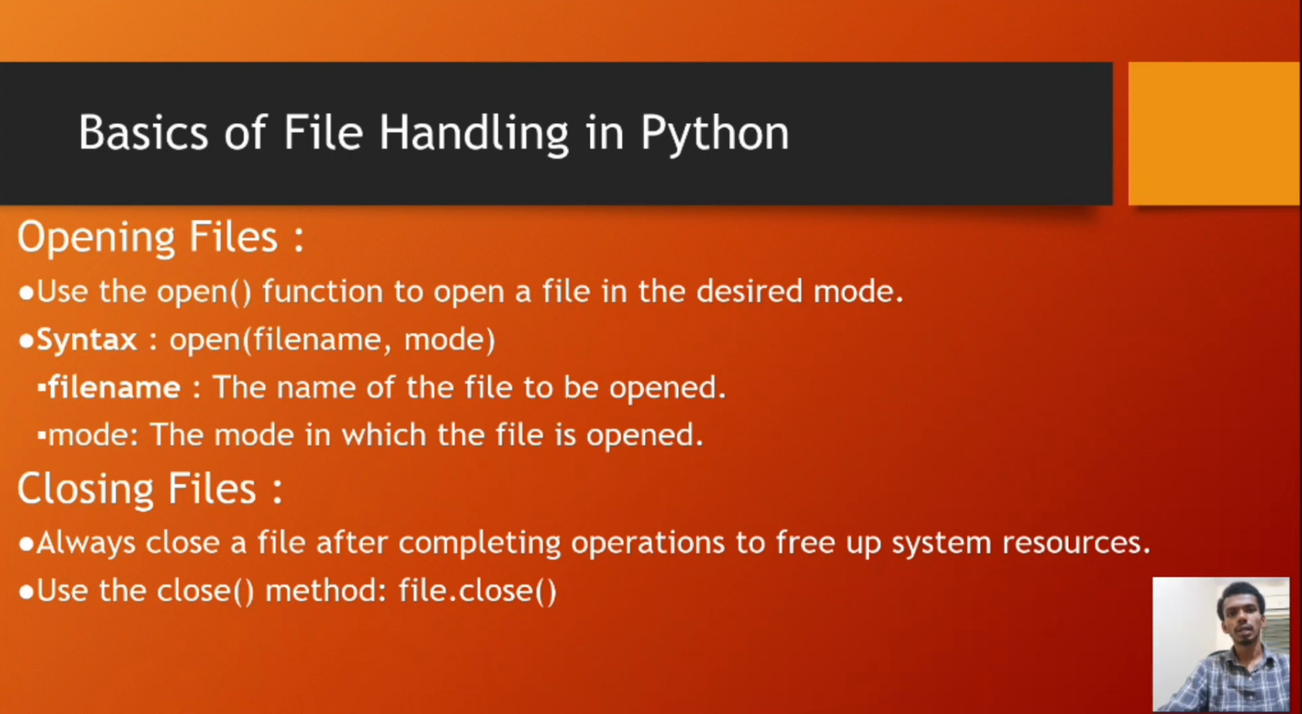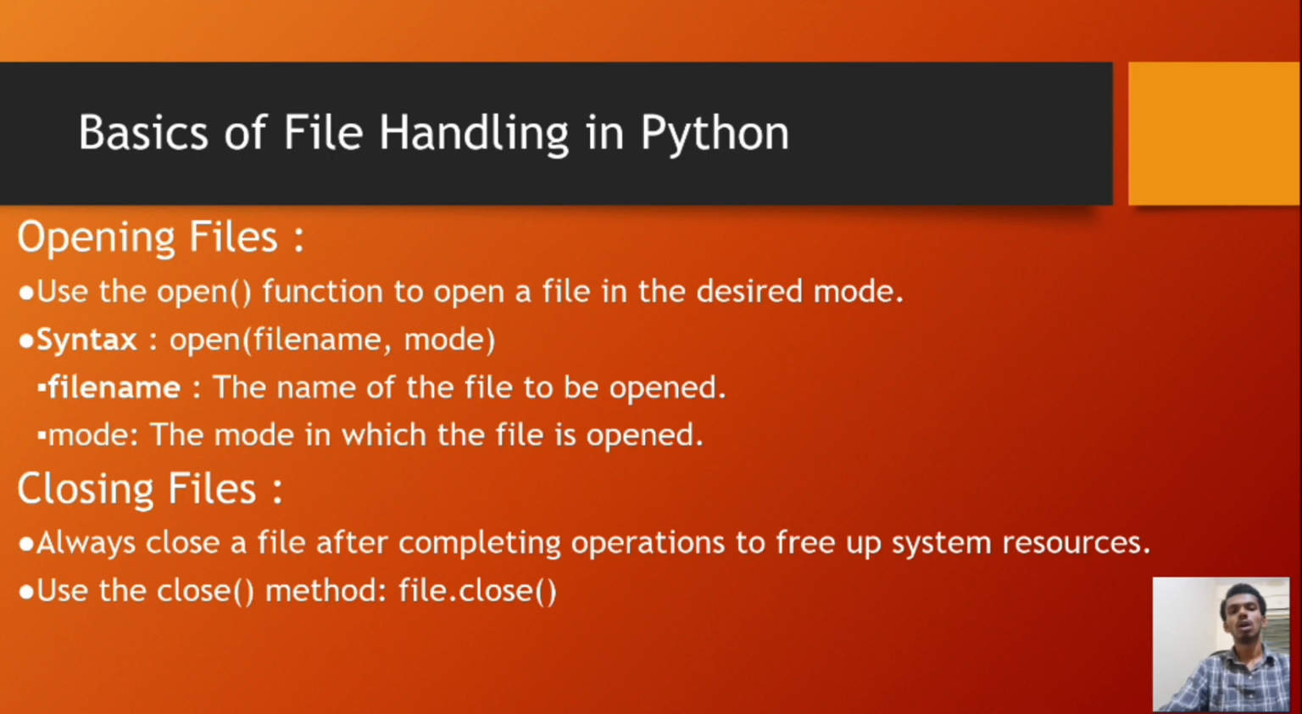Basics of file handling in Python. Opening files. Use the open function to open a file in the desired mode. Syntax for opening a file is open(filename, mode). Filename is the name of the file to be opened. Mode is the mode in which the file is opened.